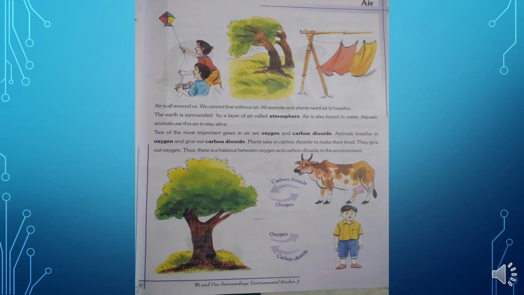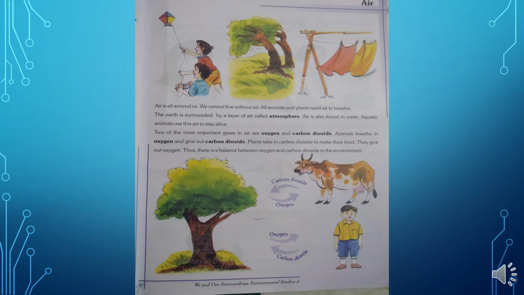Animals and human beings breathe in oxygen and give out carbon dioxide, but in plants what happens? Plants take in carbon dioxide and give out oxygen, because plants produce their own food, and for that they need carbon dioxide, and they give out oxygen, which creates a balance between the oxygen and carbon dioxide in the environment.